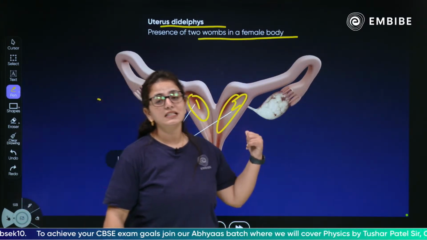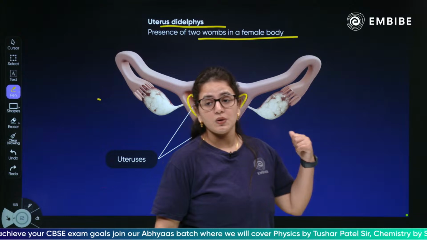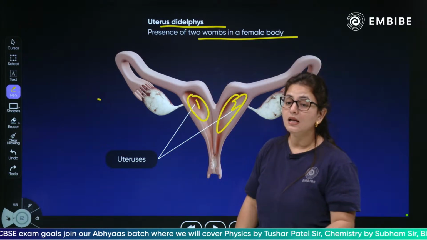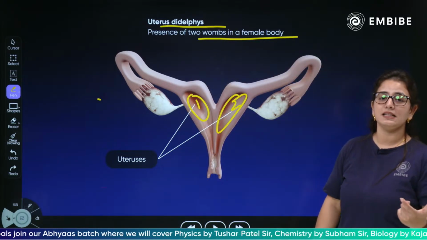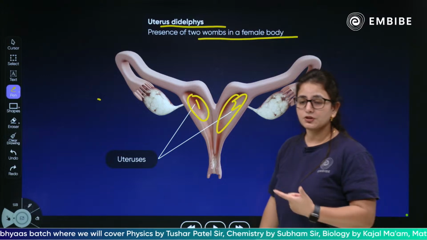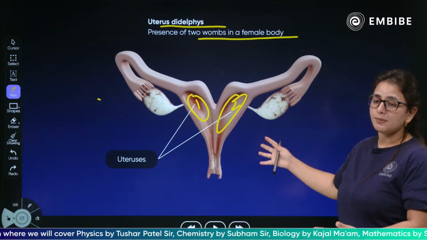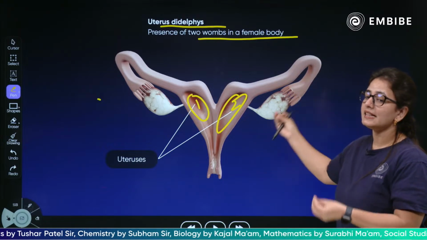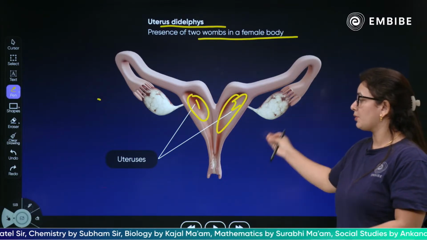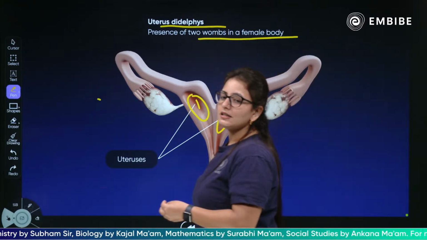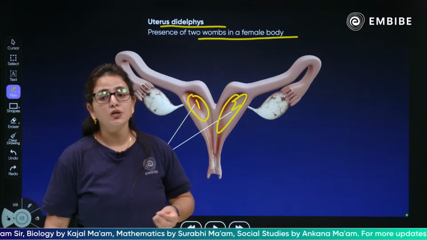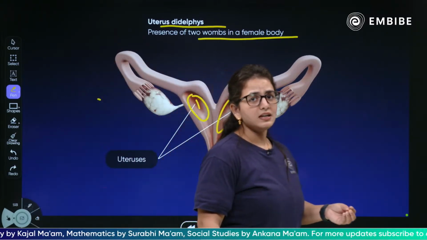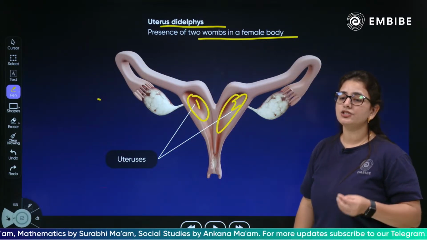So this is a uterus condition. This is an unusual condition. I am not saying this is abnormal, but such a condition exists in the uterus. This is the reason that she was able to give rise to the triplets, because of the presence of two wombs in the female reproductive system. Clear? This is the reason. This is a condition called uterus didelphys. Okay, so children, this is the reason.